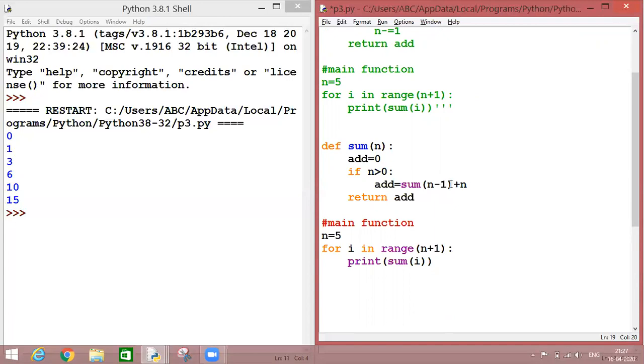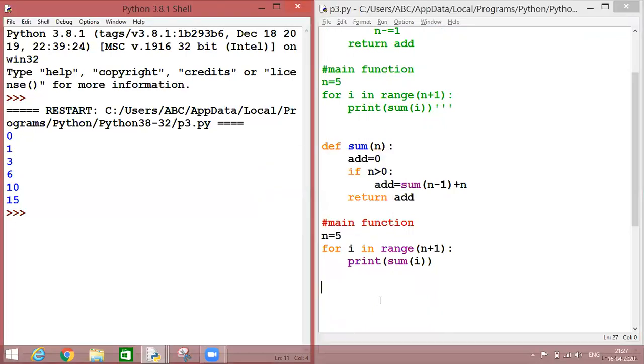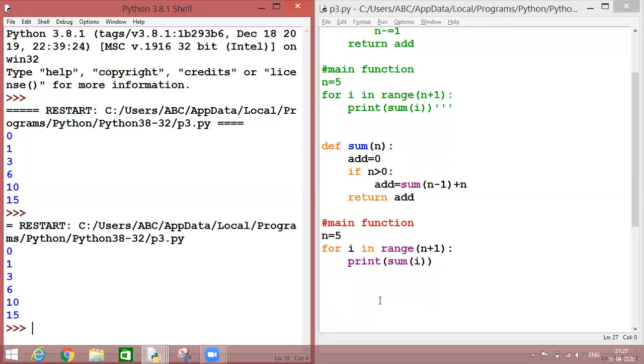And because I am passing n minus 1 over here, this n minus 1 will work like an actual parameter for the function call. So basically I am using this function call inside my same function. Now this function is known as a recursive function. Now let's check how it is working. Press F5. See, it is also producing the same result as earlier.